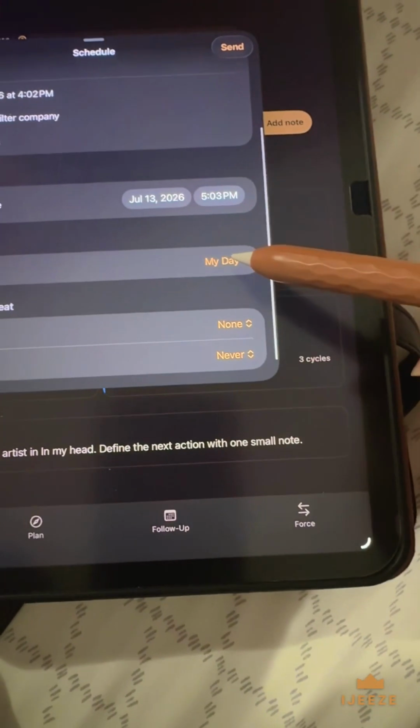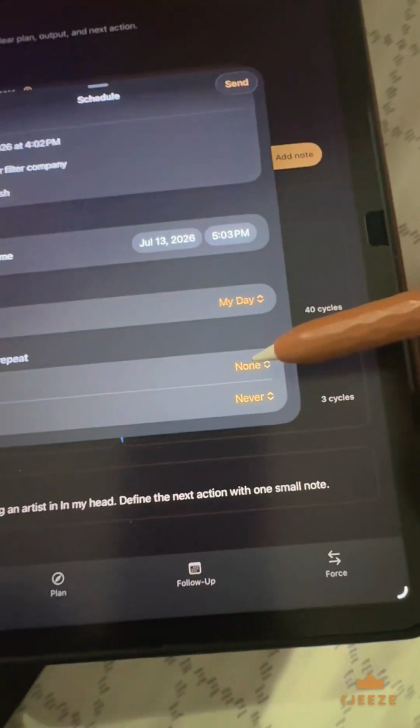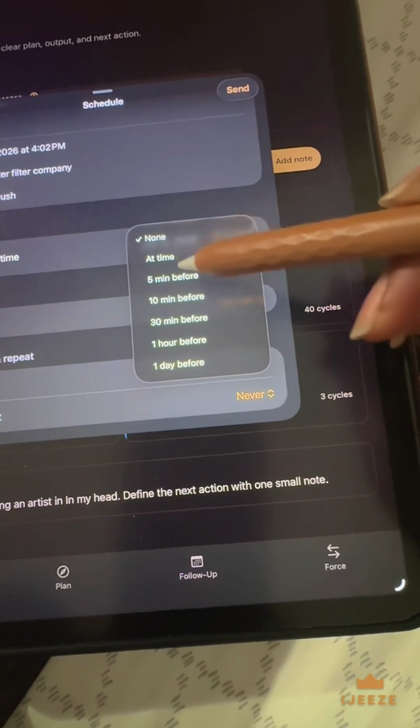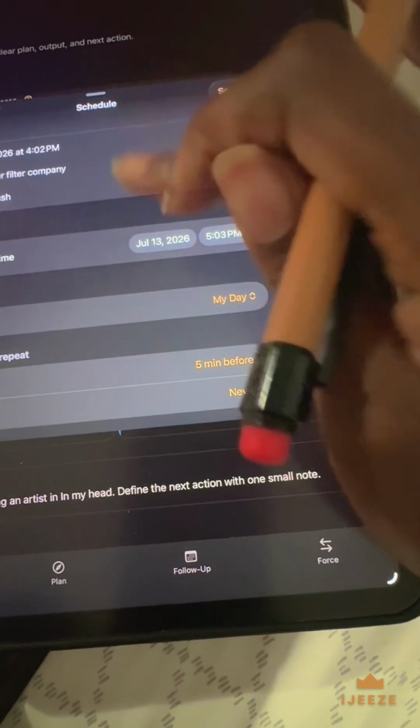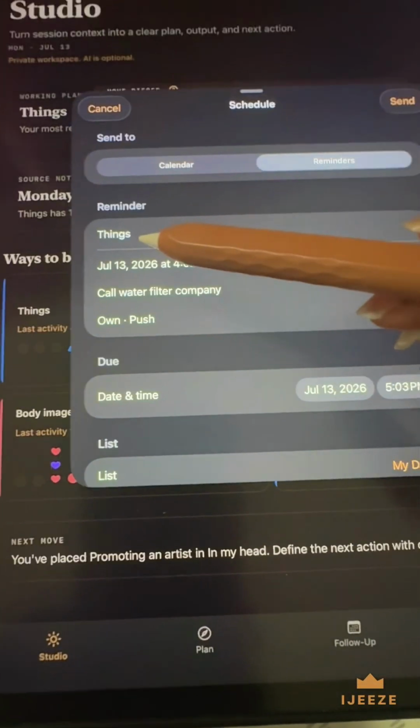I don't know if you guys use reminders, but you should. It's really cool. I'm going to leave it as my day. Alert, obviously, 5 minutes before, never repeat. And yeah, reminder things. Oh, I'm sorry, I was not even showing my screen, but yeah. And then I'm going to hit send.